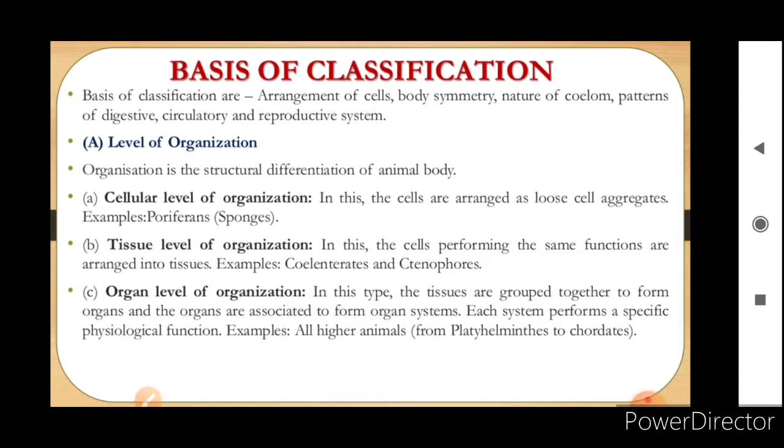Third one is the organ level of organization. In this, the organs will be formed. In this type, the tissues are grouped together to form organs, and the organs are associated to form organ systems, and each system performs a specific physiological function. Example, all higher animals, from platyhelminths to chordates.